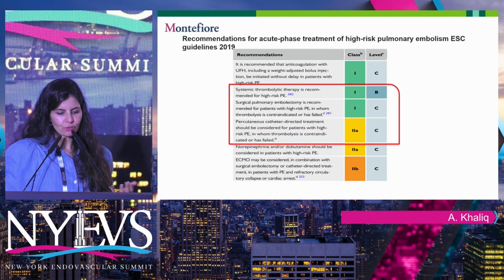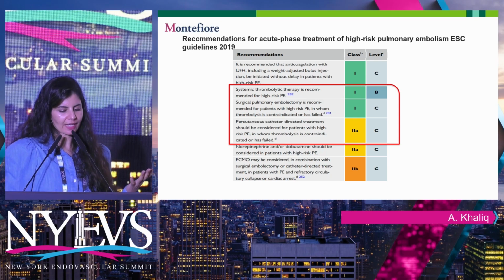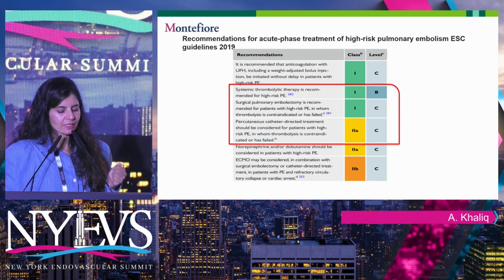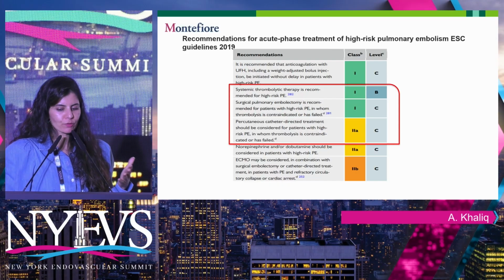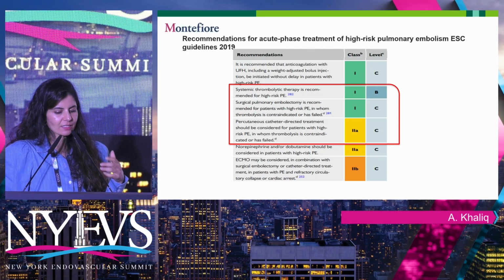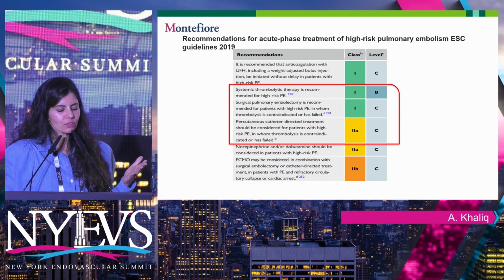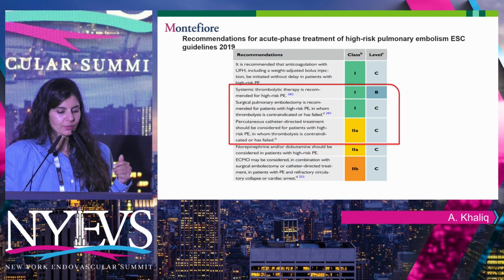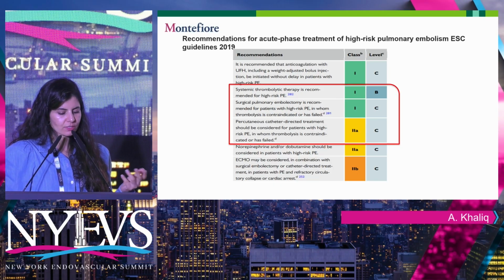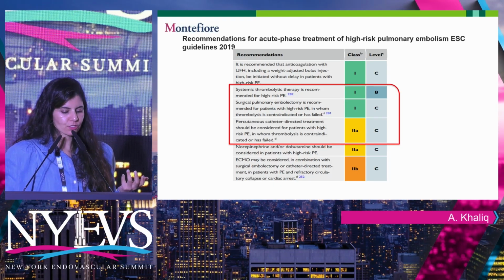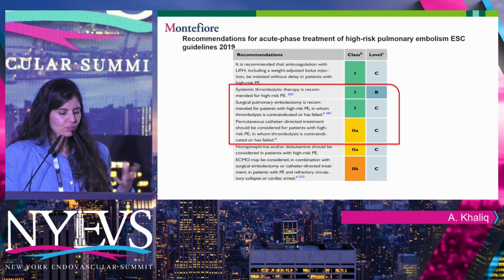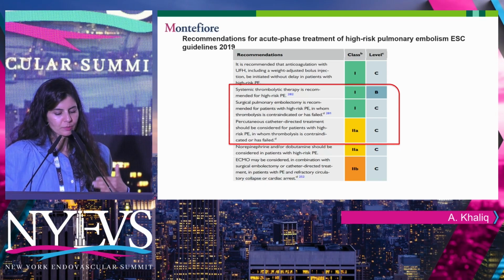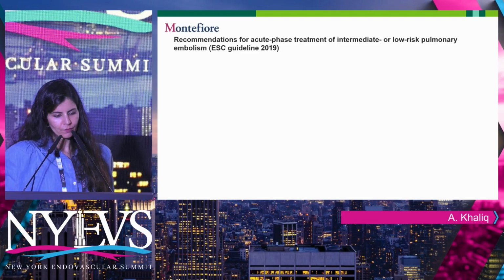Okay, so this just speaks of the guidelines. The guidelines are kind of lagging behind all the data that Rahul showed before. The guidelines we have are basically the ESC guidelines from 2019, and as you can see, they're still talking about lytics and surgical embolectomy, which I honestly haven't seen a surgical embolectomy done at our center in the last 3 years, because most of these patients we treat percutaneously. And the percutaneous treatment is given a 2A classification.